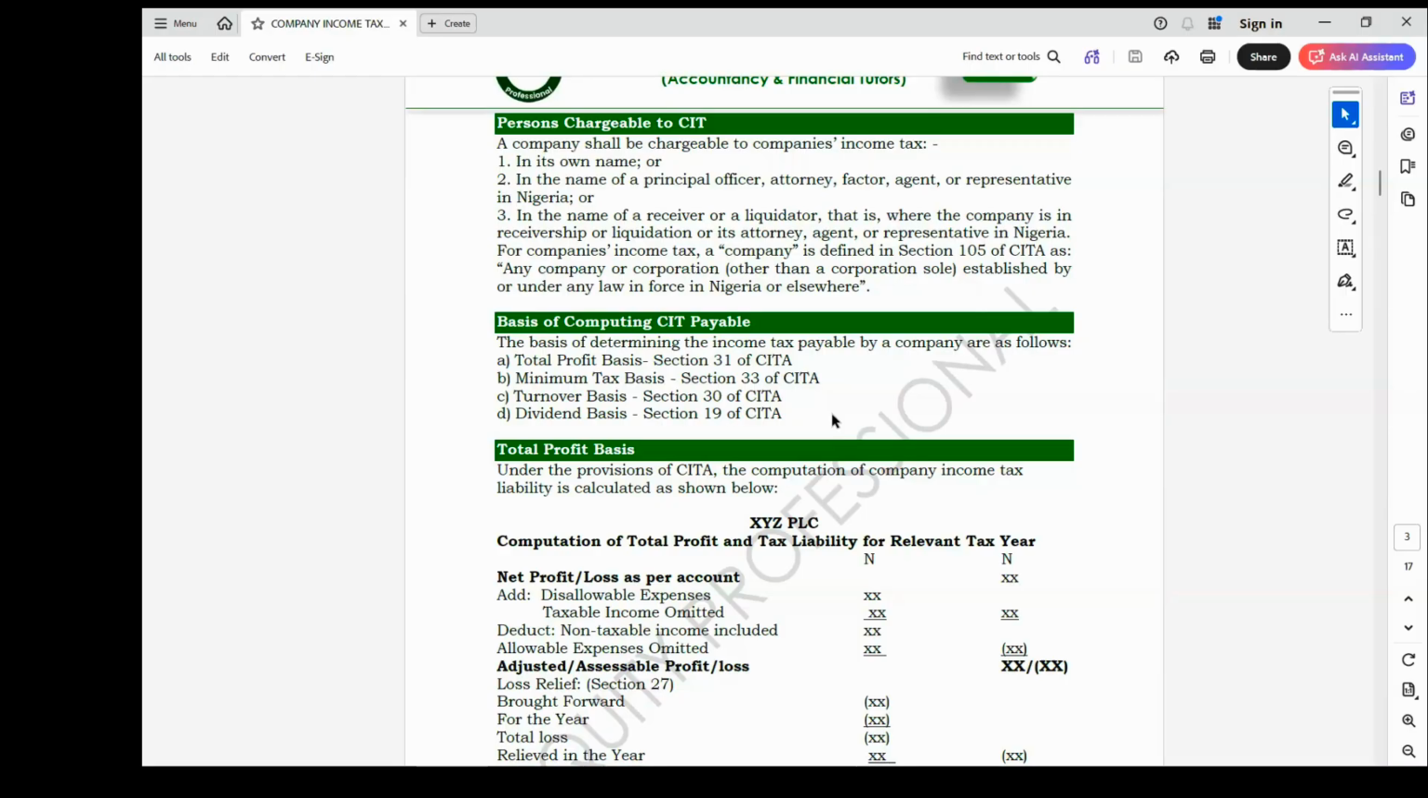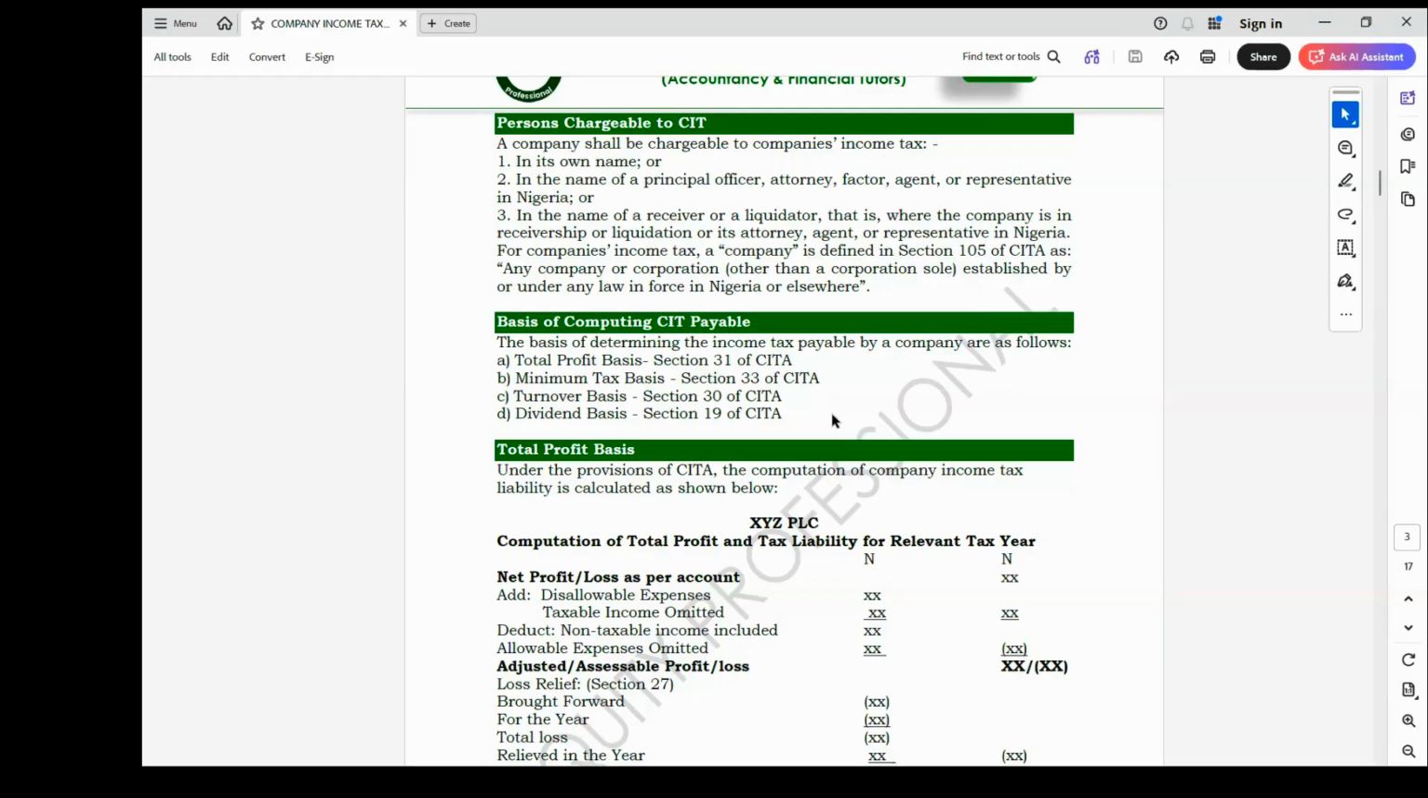So the process of determining total profit now involves the analysis of adjusting the account prepared by the financial accountant, by looking at those that are allowable and those that are disallowable, and looking at those that are taxable and those that are non-taxable. And under this total profit basis, there are two approaches that can be adopted.